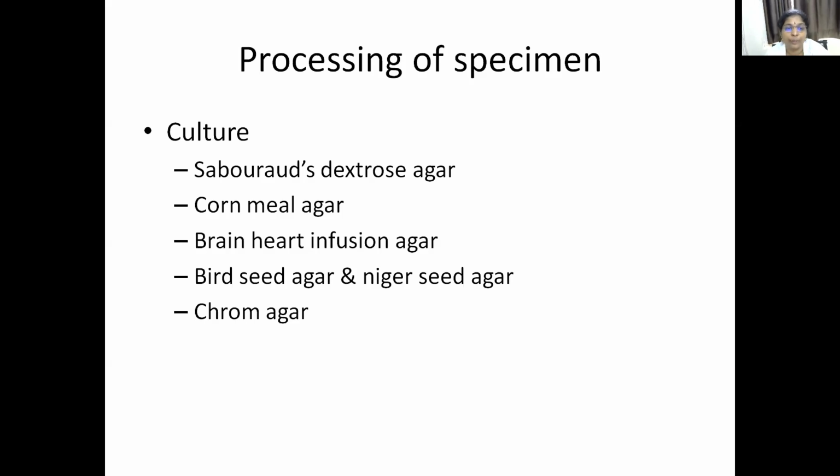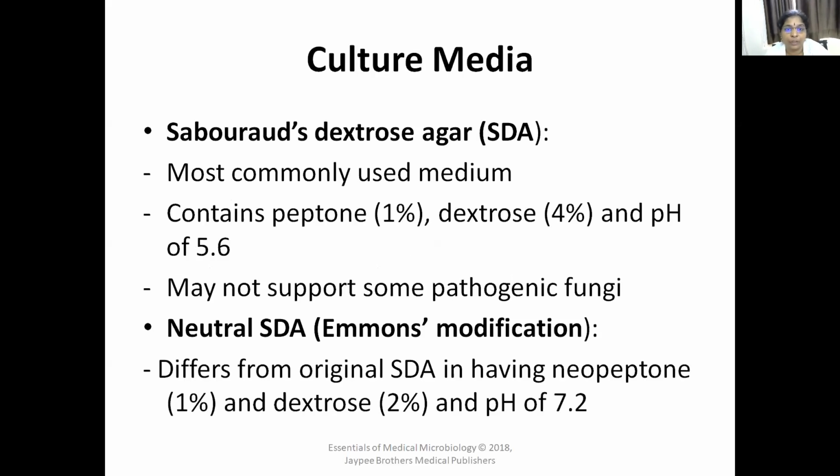The most widely used media is Sabouraud's dextrose agar, commonly called SDA. Most of the fungi grow on SDA. It is the most commonly used media. It contains peptone, dextrose, and it is at an acidic pH. The pH is 5.6. Observe, the pH is 5.6, which is an acidic pH, and because it is acidic, it may not support some pathogenic fungi. That's why some modification is done to SDA.